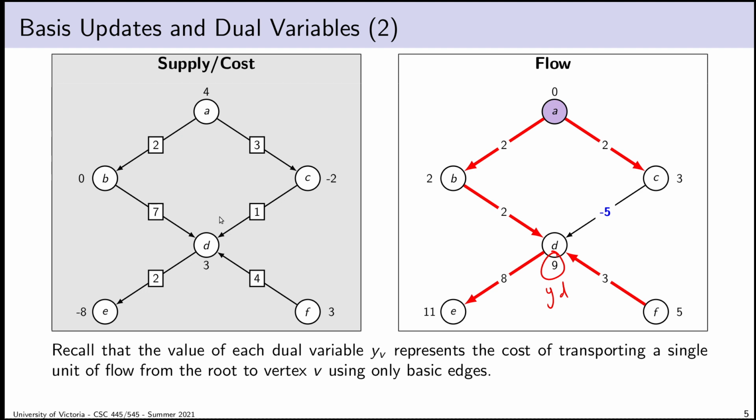If I want to consider how much it costs to ship something to vertex E, so there's y sub E, well, I would go from A to B to D to E. I already know that the cost to get to D is 9, so then I follow this edge with cost 2, and it costs me 11 in total.